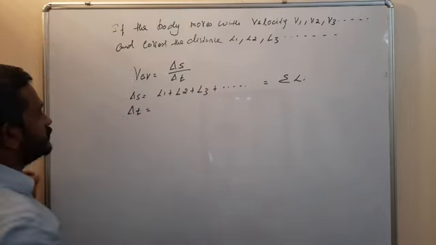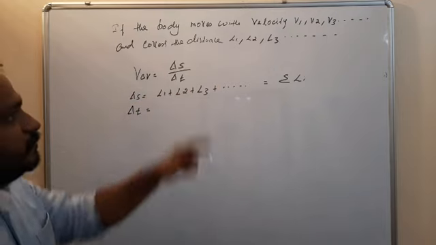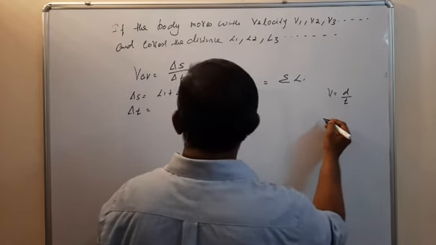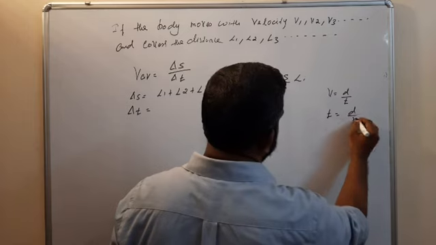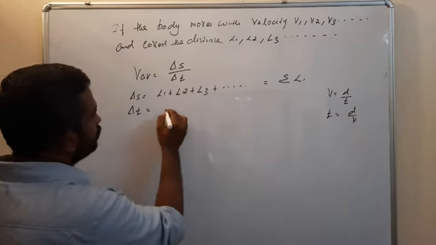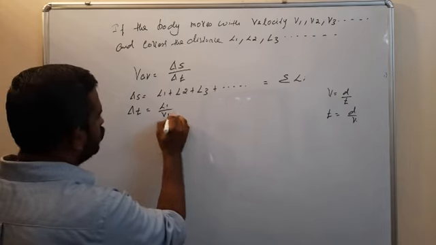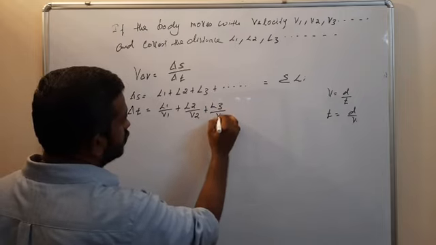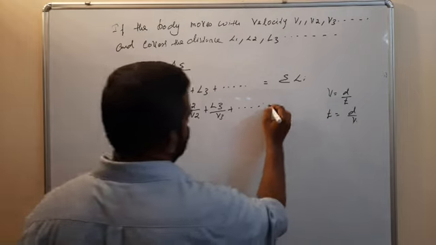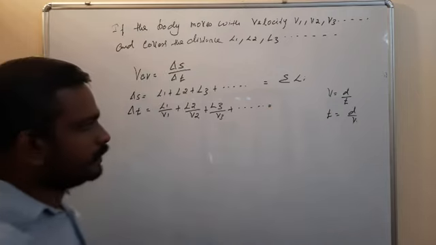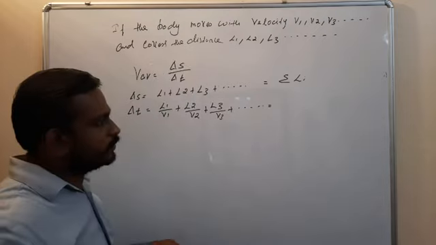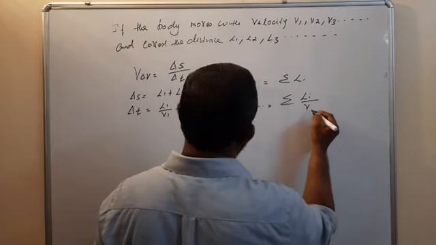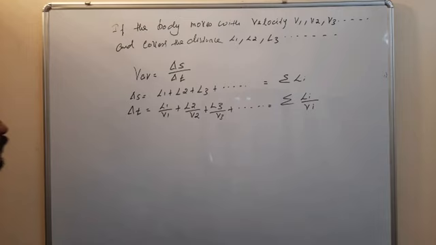Delta T: here time is not given, so V is equal to d by T, so T is equal to d by V. T is equal to L1 by V1 plus L2 by V2 plus L3 by V3 plus etc., that's equal to summation of Li by Vi.